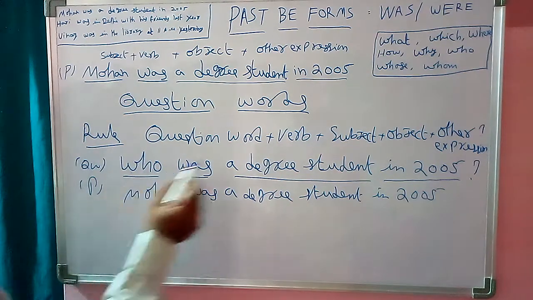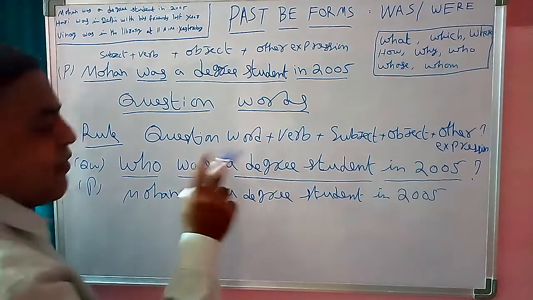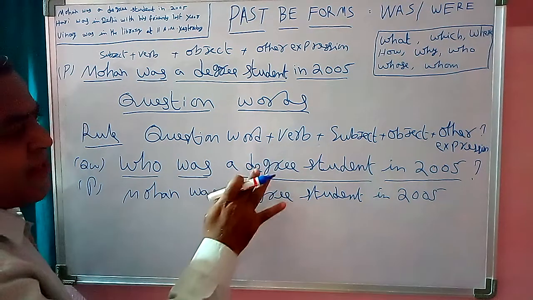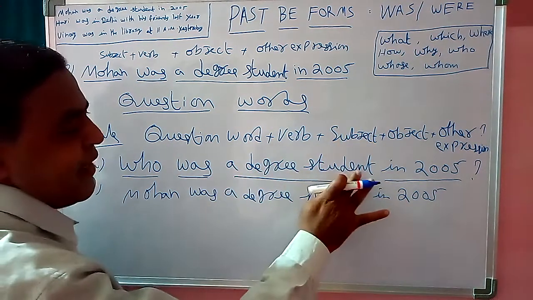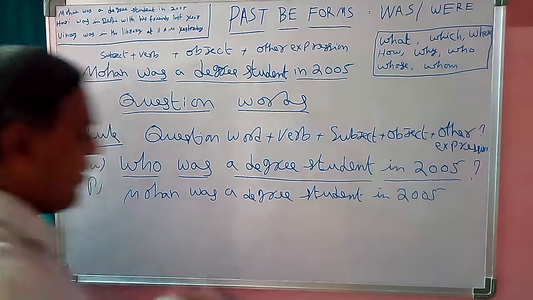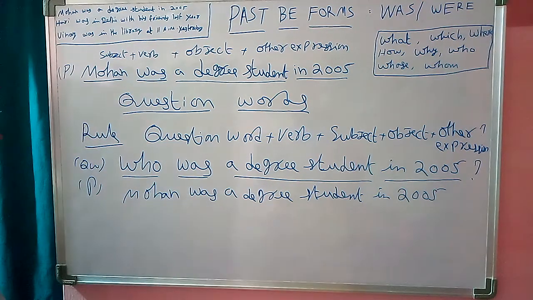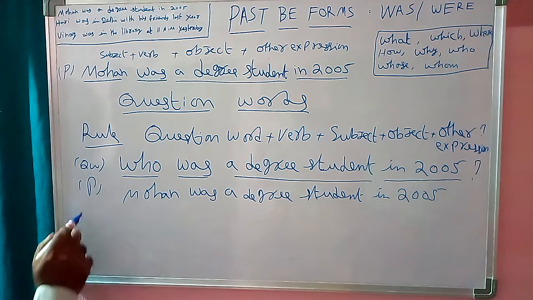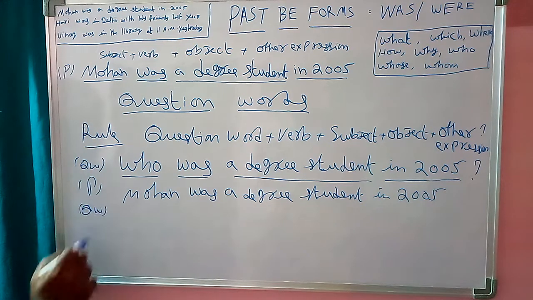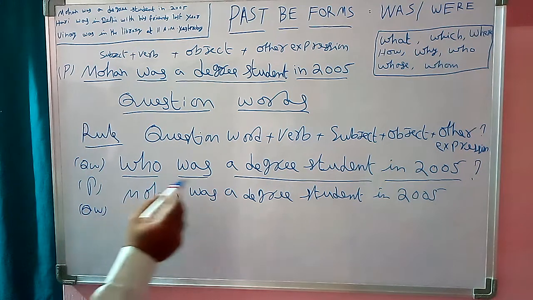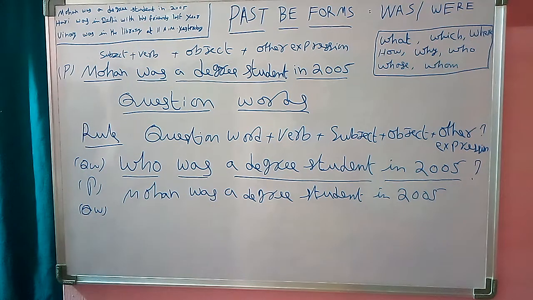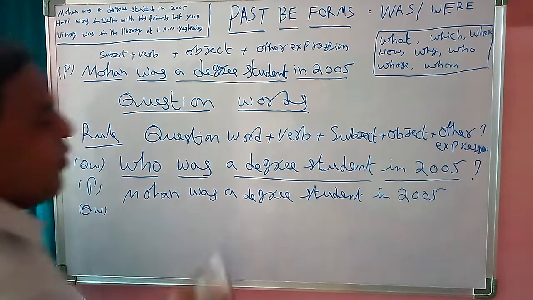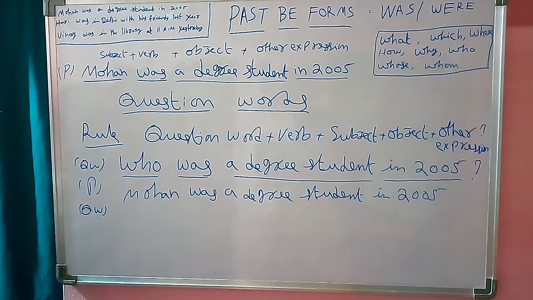Question word who, verb was. In the question we did not write the subject. Object, a degree student. Other expression, in 2005. Answer: Mohan was a degree student in 2005. Next question. The first question: who was a degree student in 2005?